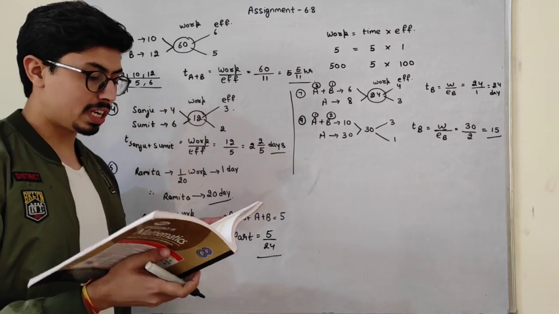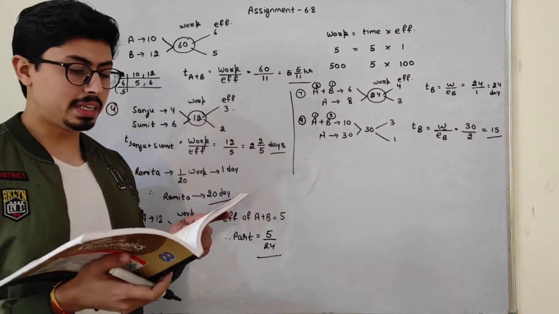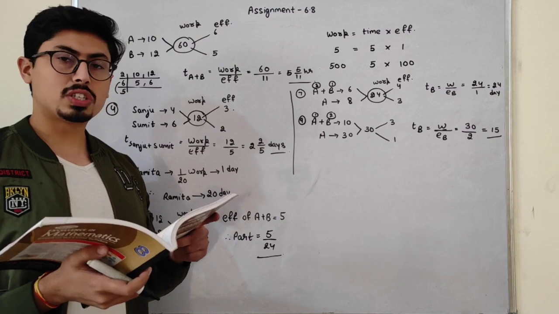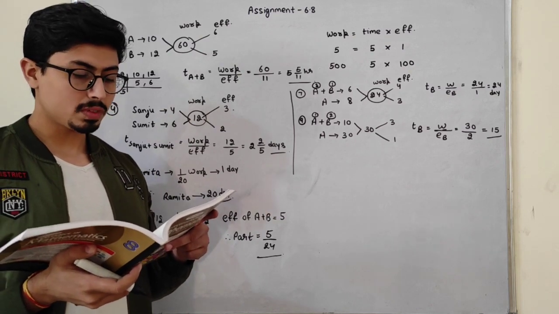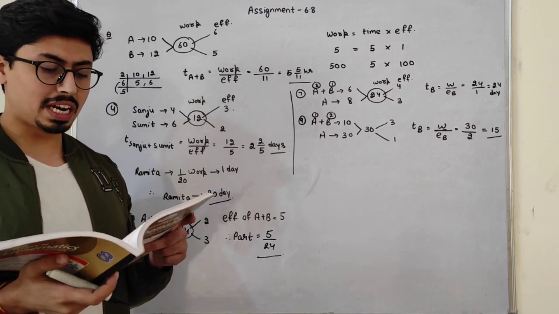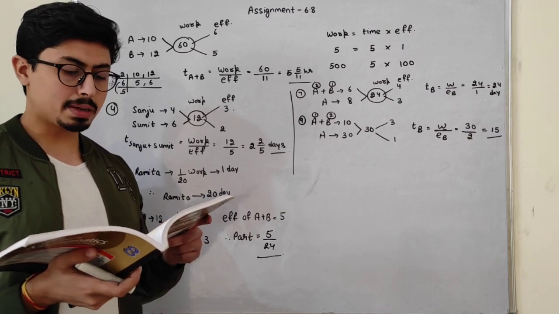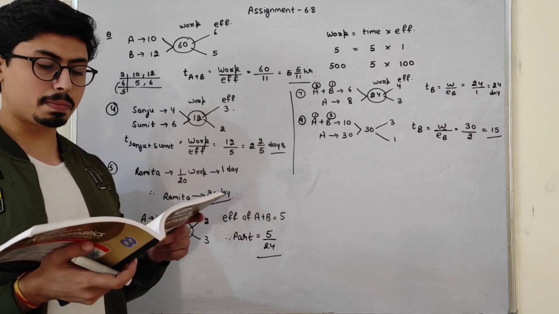So this is my question number 9. Question number 10 is also the same, so just do it by yourself. In question number 11, what I have to do? A can complete the work in 6 days. B can complete it in 5 days.